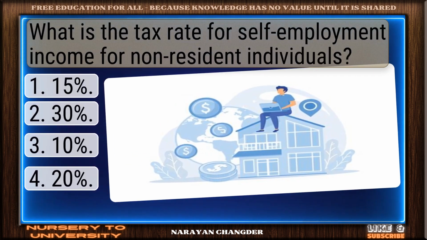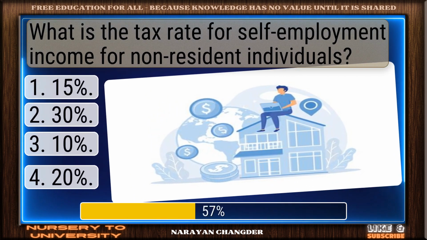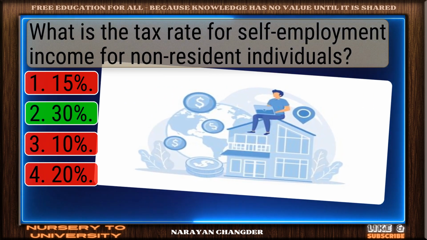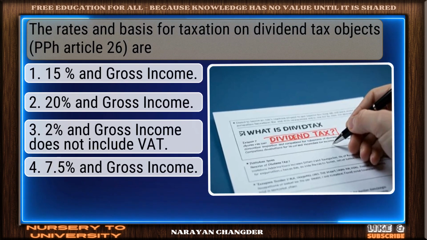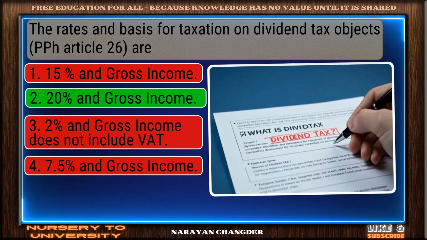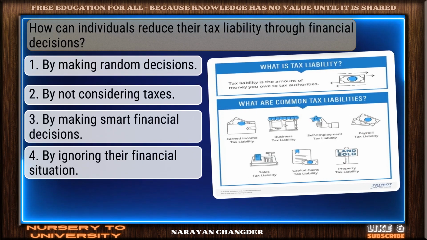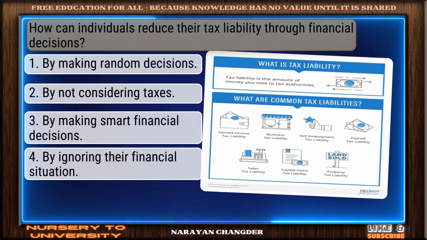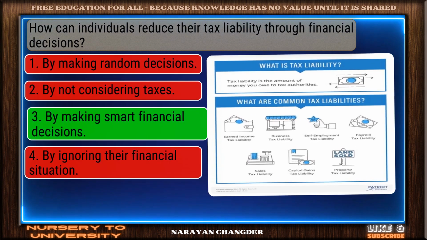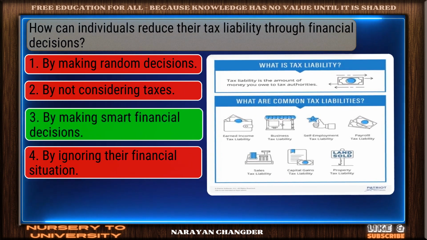What is the tax rate for self-employment income for non-resident individuals? Valid point. 30% is true. The rates and basis for taxation on dividend tax objects are. Correct. 20% and gross income is the right answer. How can individuals reduce their tax liability through financial decisions? Excellent choice. By making smart financial decisions is the right answer.